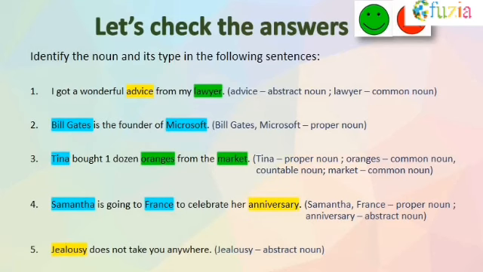You see, Tina is a proper noun here, and oranges is a common noun and countable noun, and market is a common noun. Now Samantha is going to France to celebrate her anniversary. This was an easy one. See, Samantha and France, they both were proper noun, and anniversary, this was an abstract noun. Now, jealousy does not take you anywhere. So jealousy, it's of course an abstract noun.